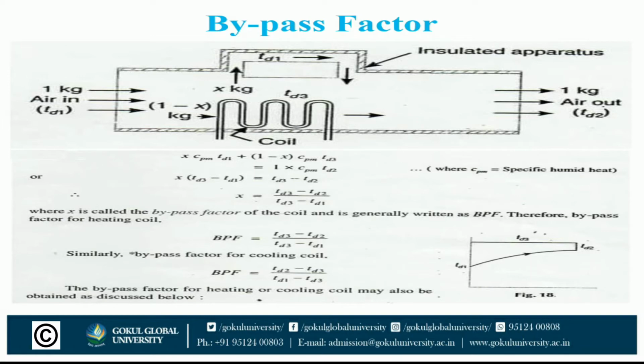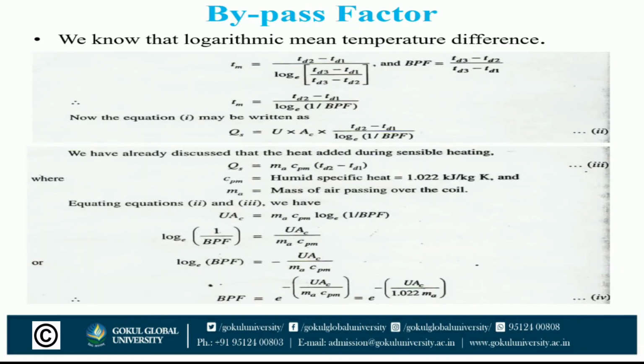For a heating coil, BPF is equal to (TD3 minus TD2) divided by (TD3 minus TD1). Similarly, for a cooling coil, BPF is equal to (TD2 minus TD3) divided by (TD1 minus TD3).